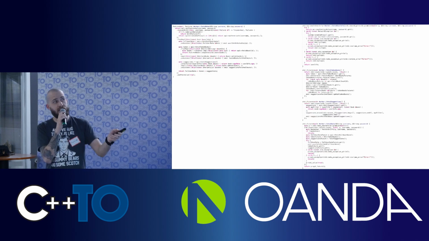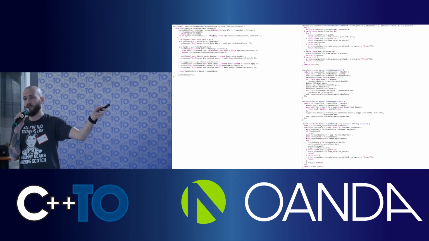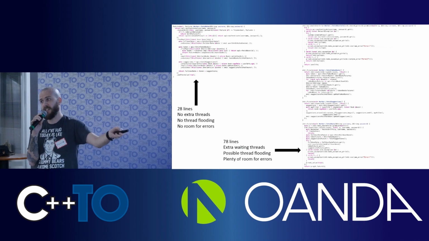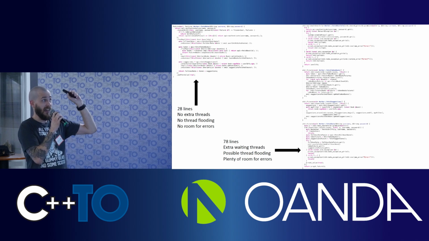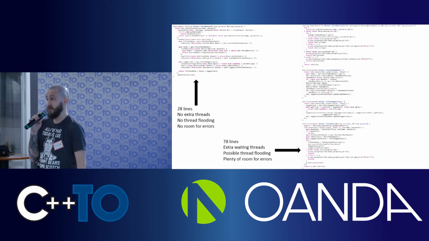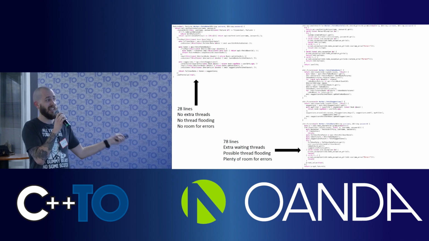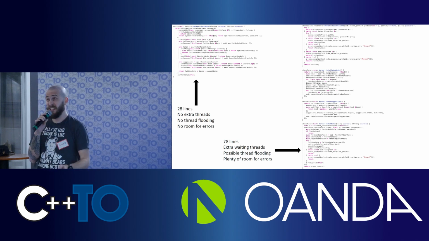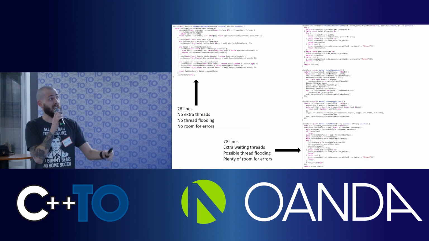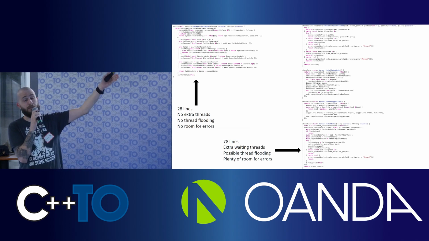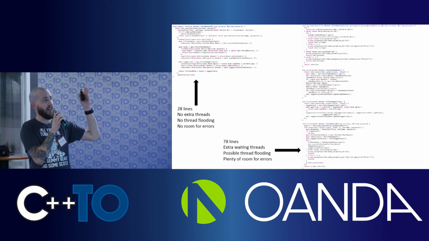So here is pretty much the same code, but written with STD future. It's like 28 lines versus 78 lines. It doesn't create any extra threads that you need with STD async to do all these background transformations. There is really little to no room for error. All you did is just plain English.